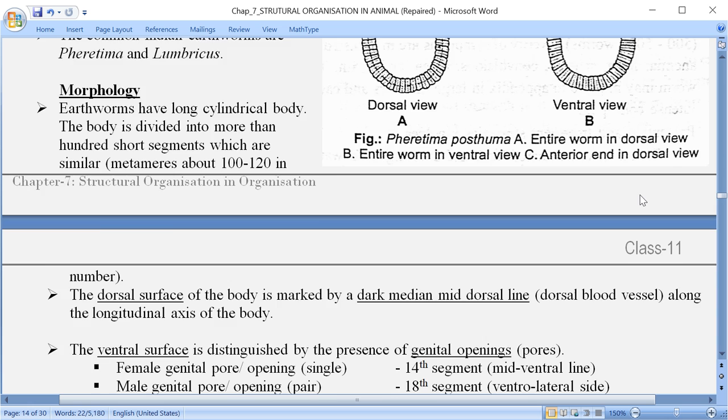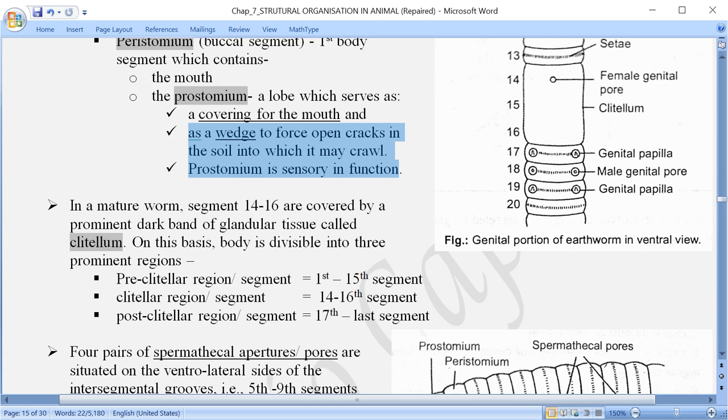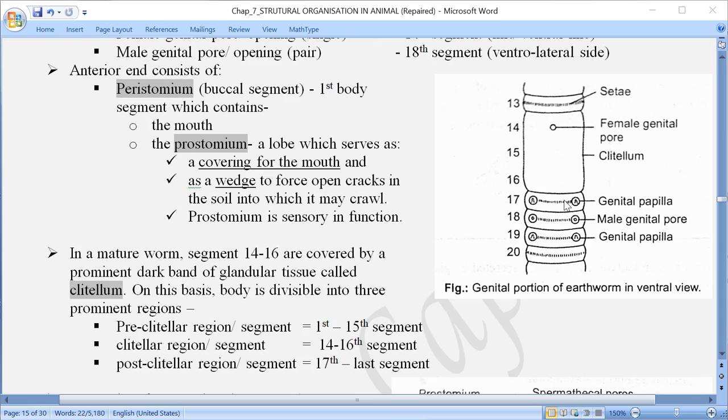Now coming further, because this clitellum is a little different here, I said about the color differences you can find here. So based on the location of the clitellum, or on the basis of the presence of the clitellum here, we can divide the body into three regions.